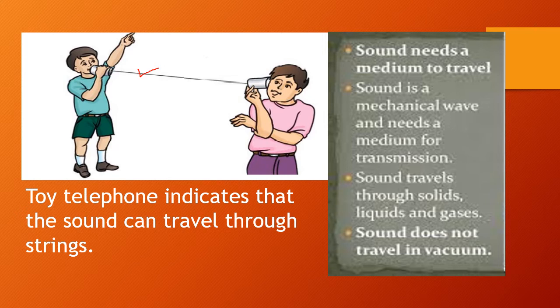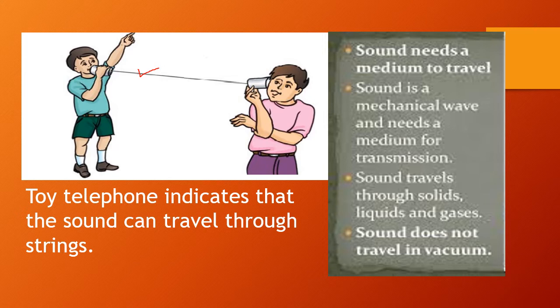See, from the first activity, we confirmed that sound can travel through air. From the second activity, sound can travel through liquid. From the third activity, sound can travel through solids. In the fourth activity, we confirmed that sound can travel through strings.